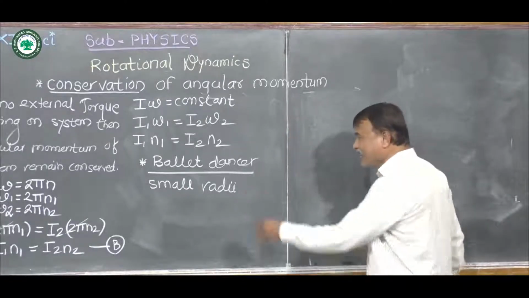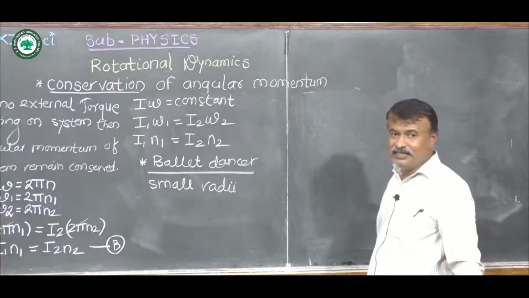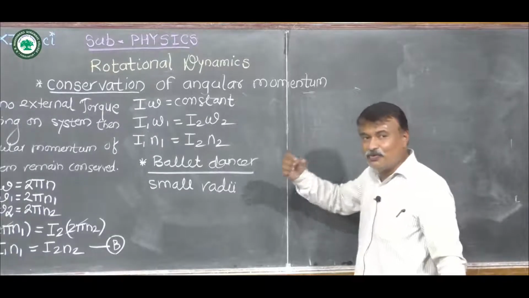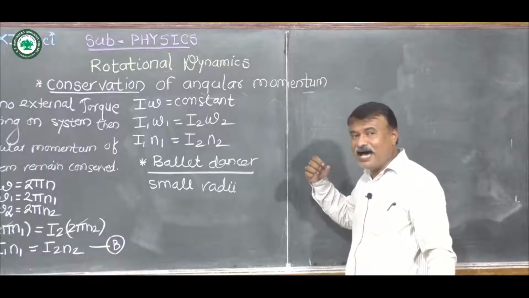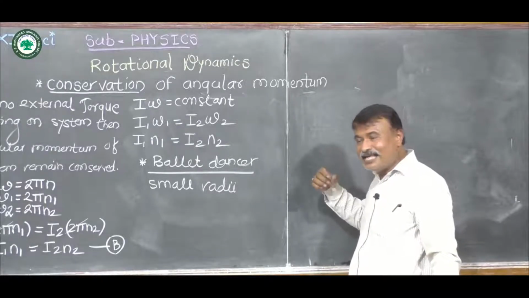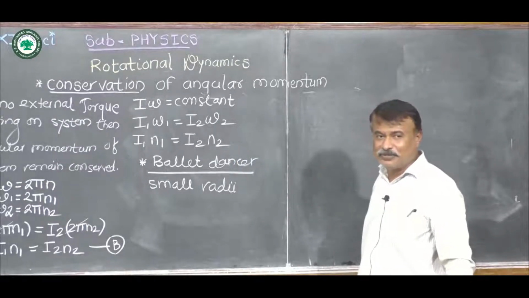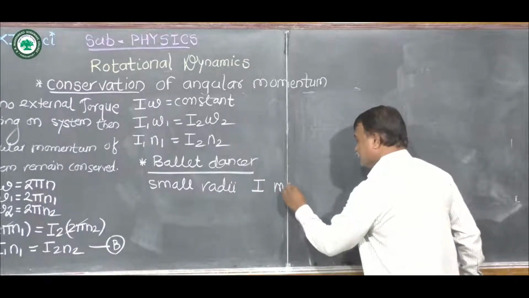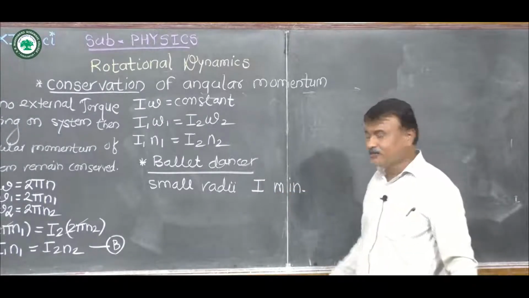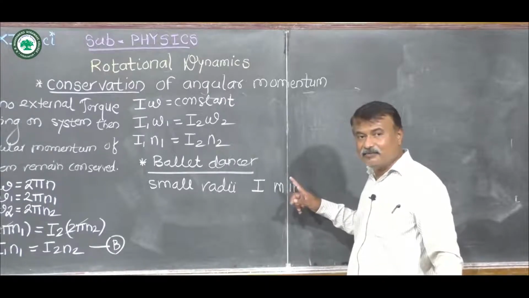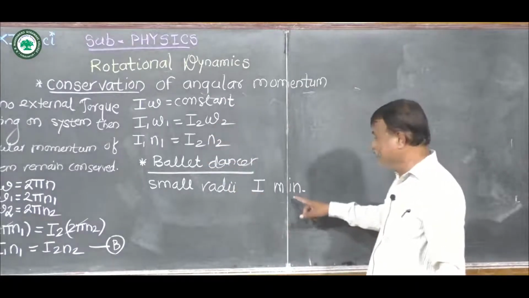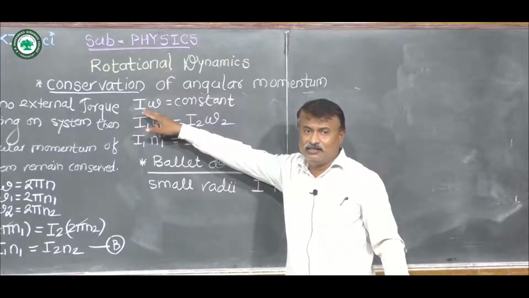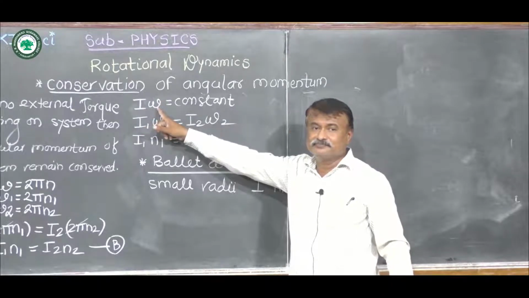In that case, if radii are very small, then the distance of the ballet dancer from the axis of rotation is very small. As the distance between the ballet dancer and the axis of rotation is very small, the moment of inertia I is minimum. As the moment of inertia is very small, the angular velocity is large.